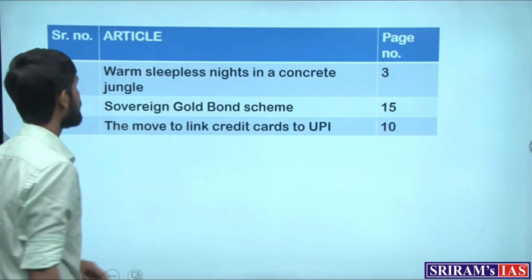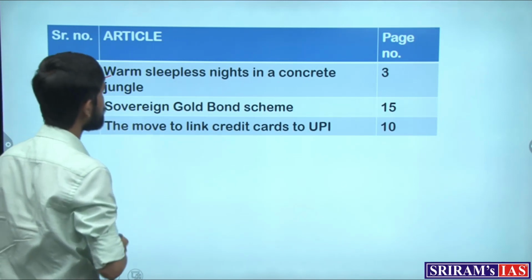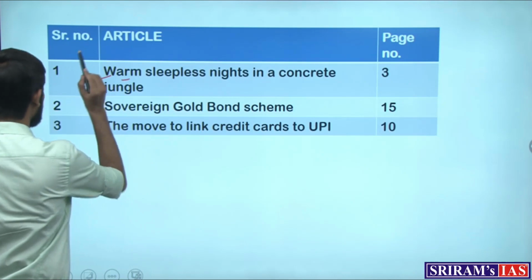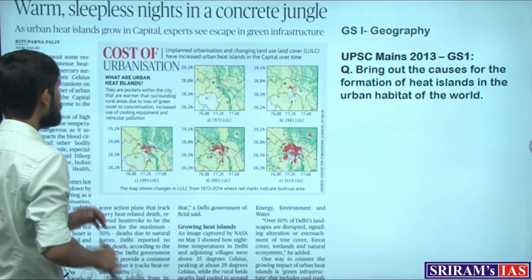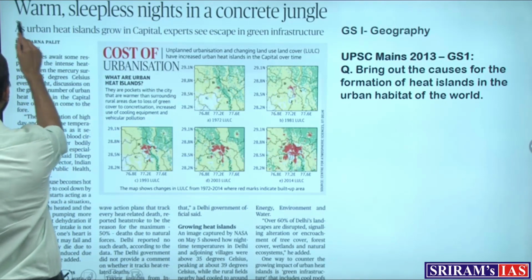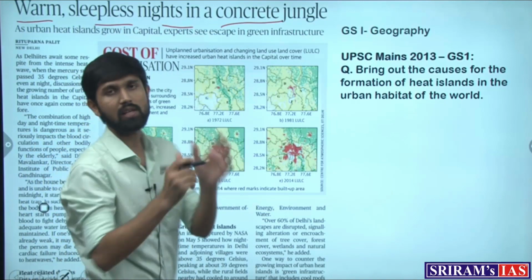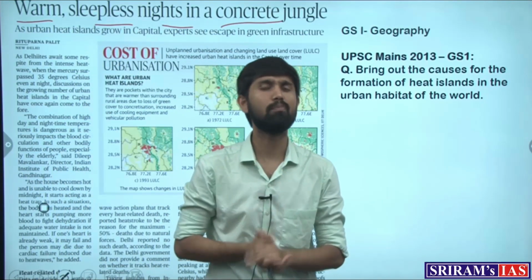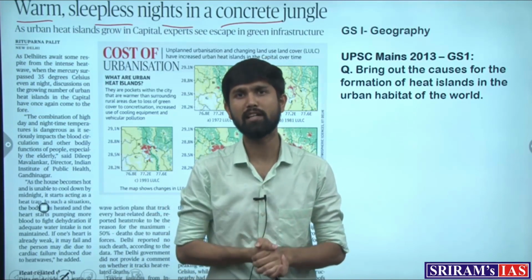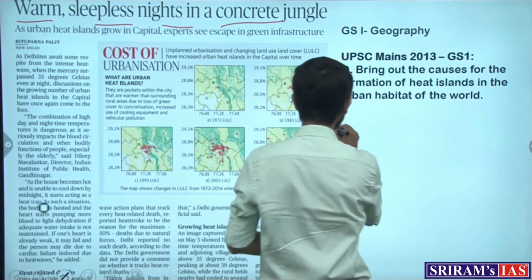The important articles which feature in the newspaper today, the Delhi edition of the Hindu newspaper dated 17th June, are on the screen. Let's take up the first article of the day. The first article, which appears on the third page of the newspaper, reads "Warm, sleepless nights in a concrete jungle." This article talks about a very important concept which is quite in the news and has come up in discussions again, which is the concept of urban heat island.